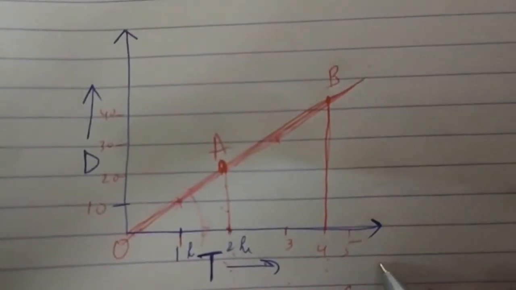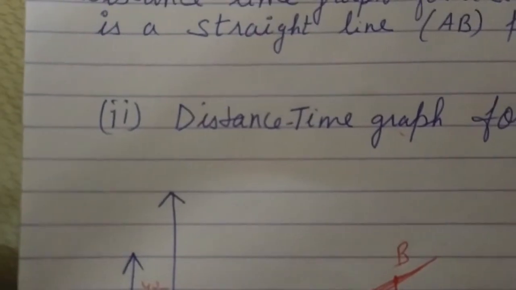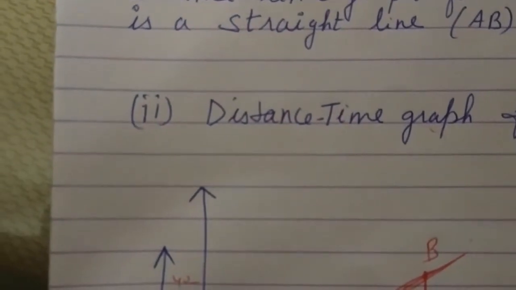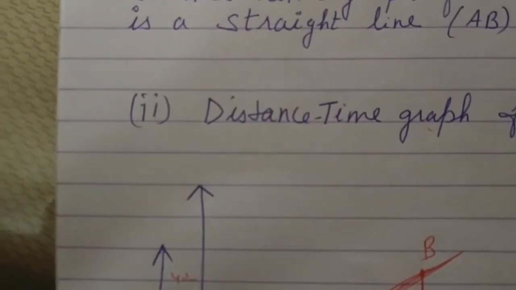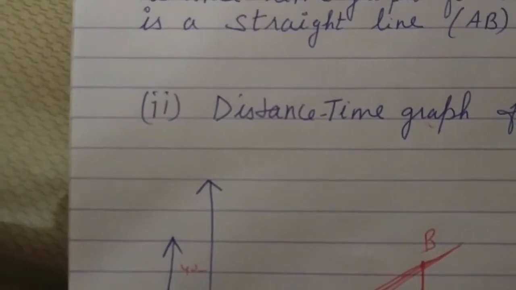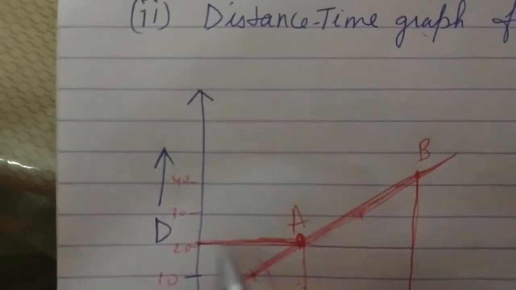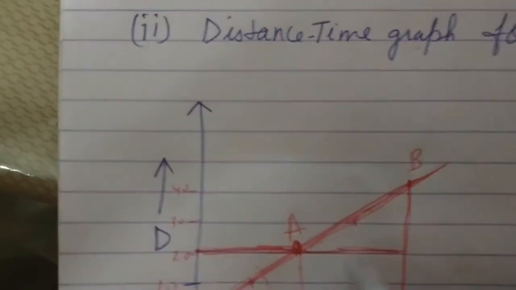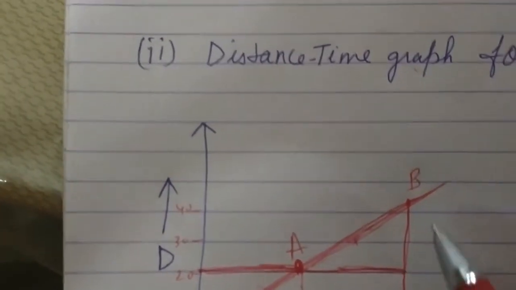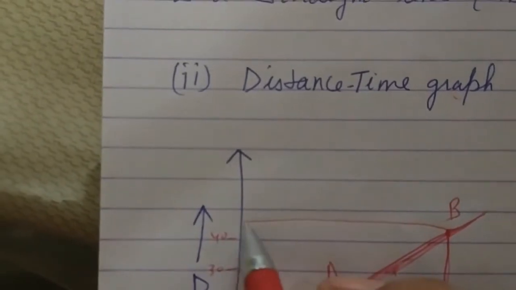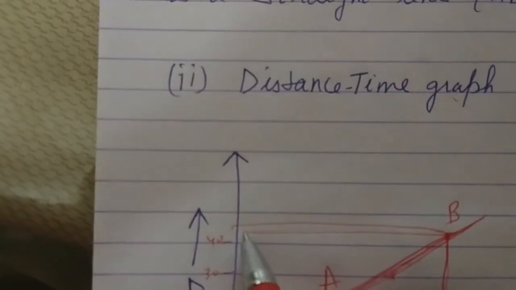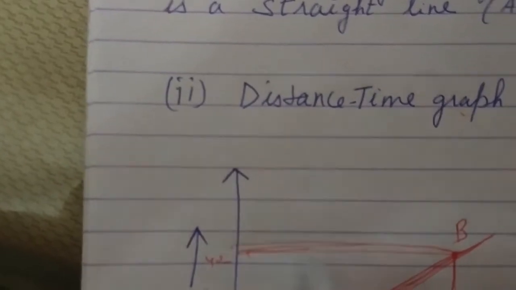Now what is the distance? If distance is this much, from point A we will draw a perpendicular line to the y-axis. Make it a straight line with the help of scale.